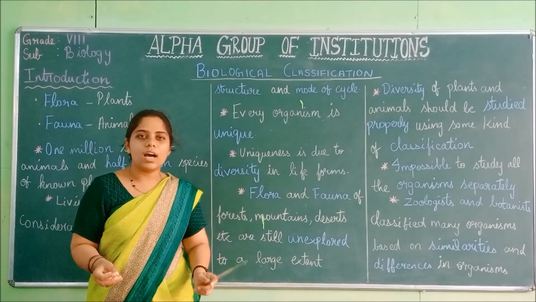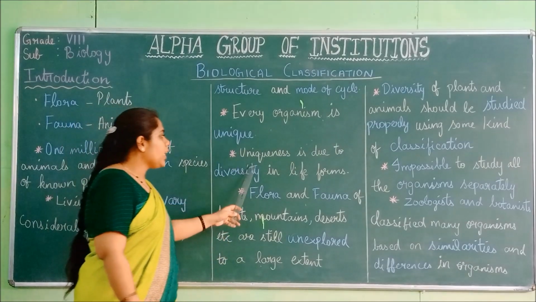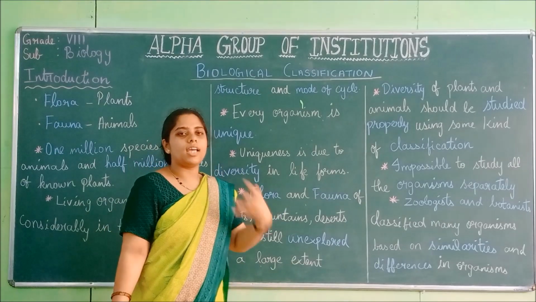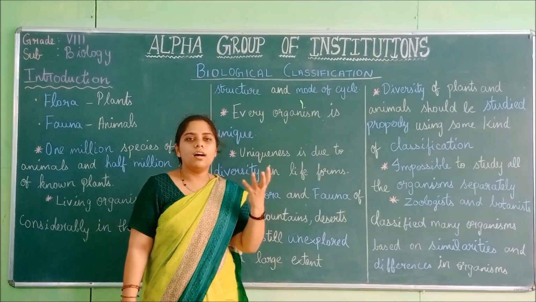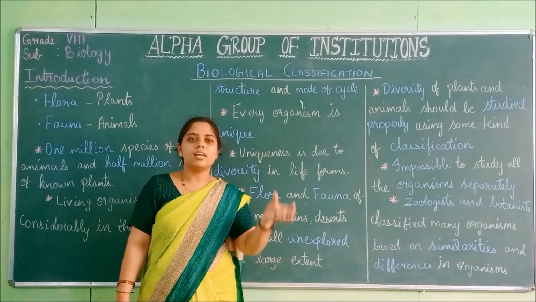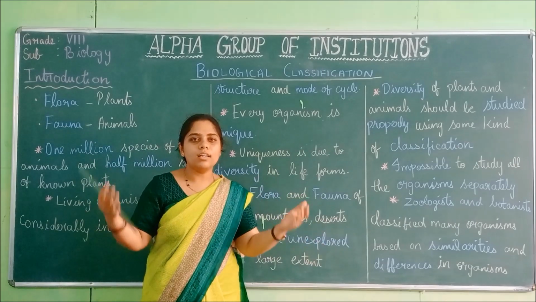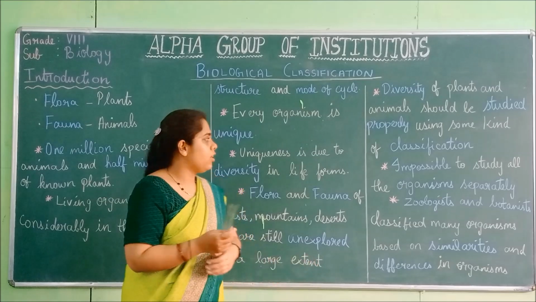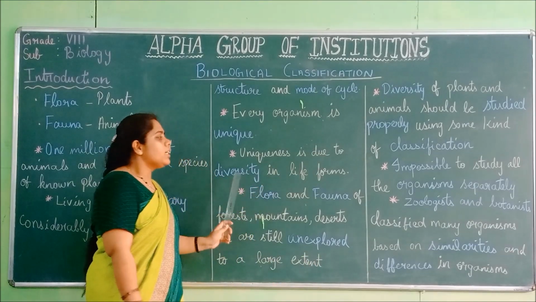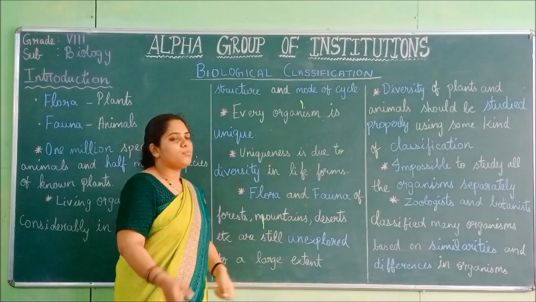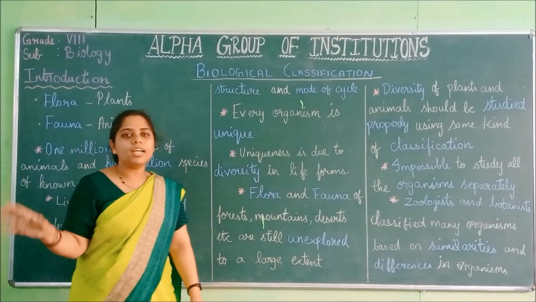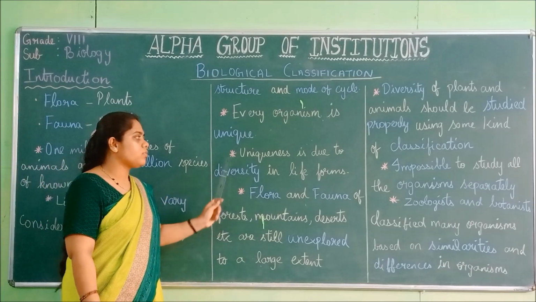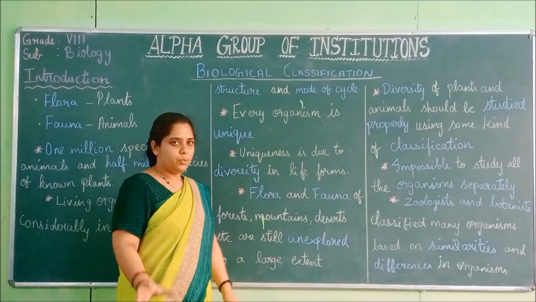All the organisms are unique, and the uniqueness is due to diversity in life forms. Why is each organism unique? Because of diversity, because of difference. Since all the organisms are different, they are unique and have a special feature. Since the life forms are very different, there are billions of species. That is why each organism is unique.